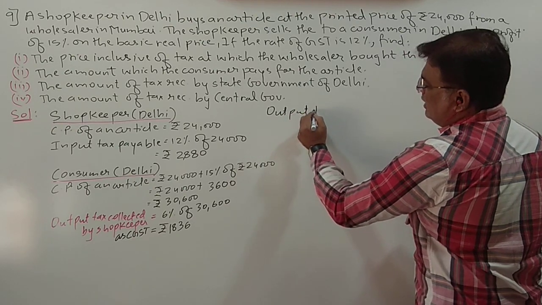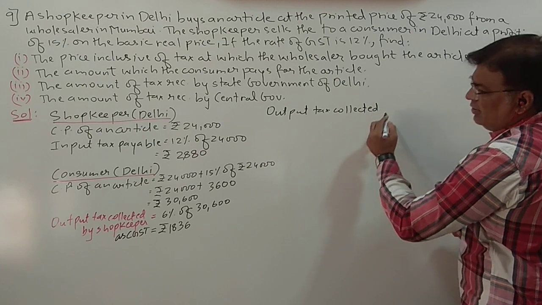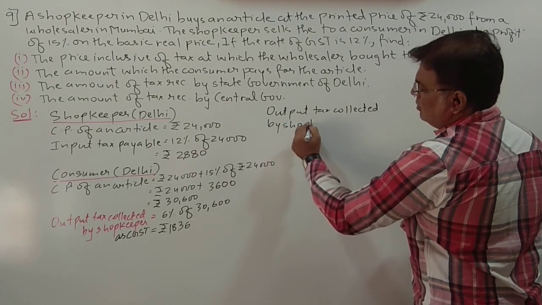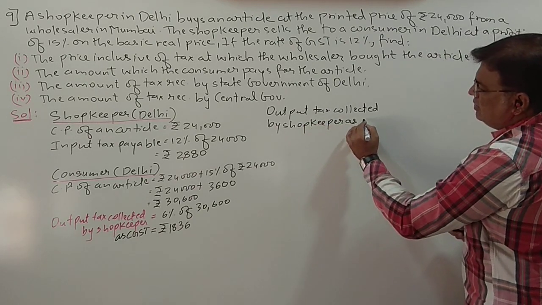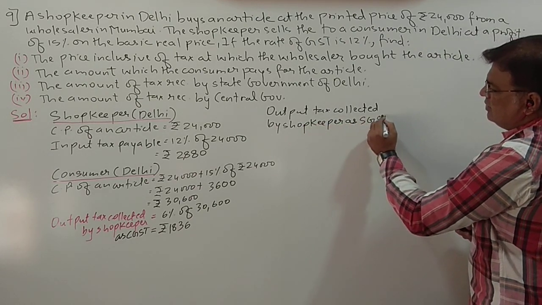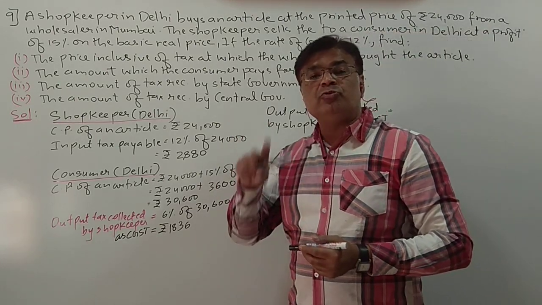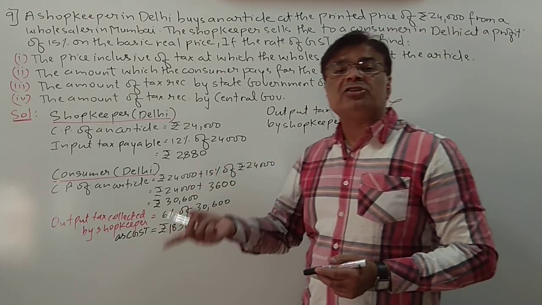And let us write one more tax. So output tax collected by shopkeeper as SGST. Why students are we dividing the tax? Because see, the shopkeeper of Delhi is selling the article to the customer in Delhi only.